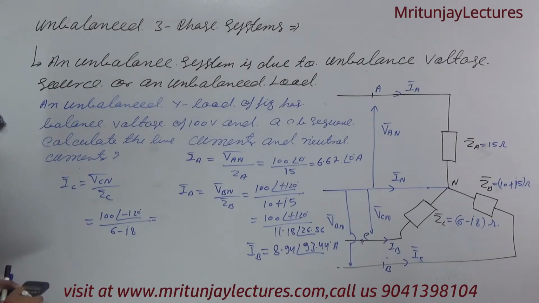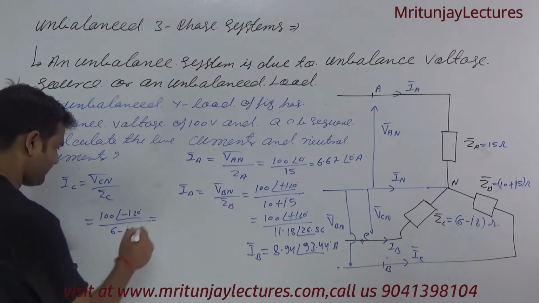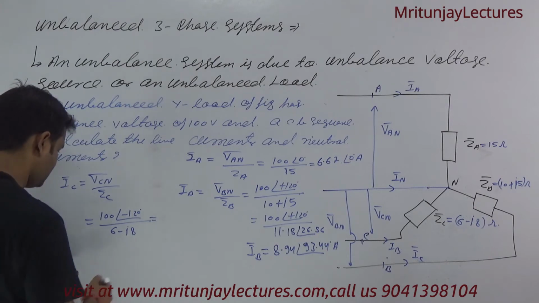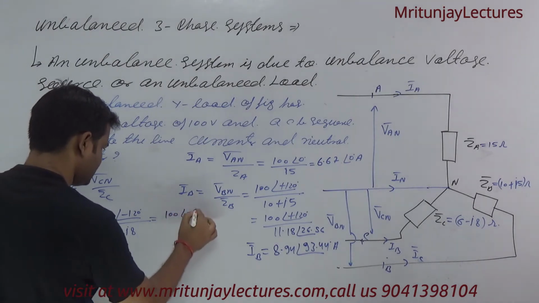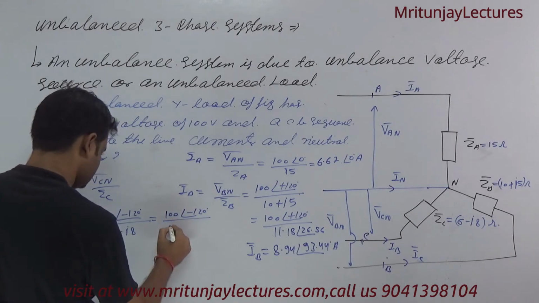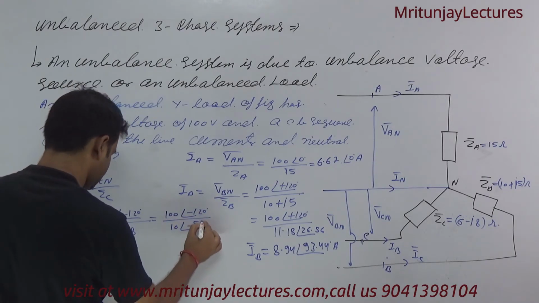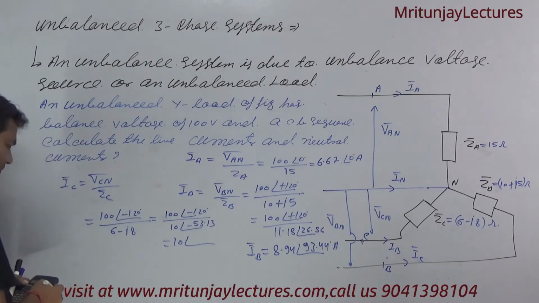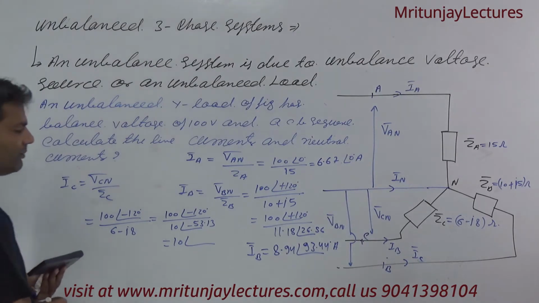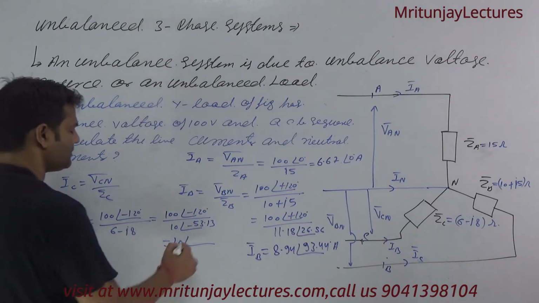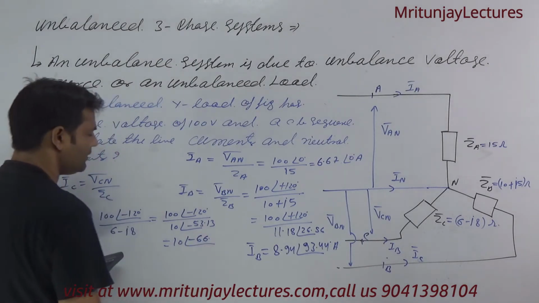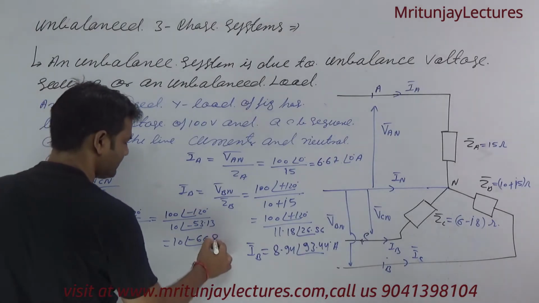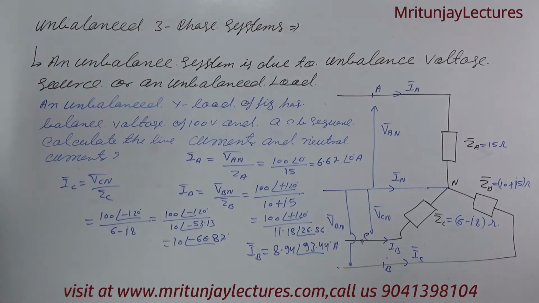It is written as 6 minus 8J, that is 10 at the angle minus 53.13. So that is 10 at the angle minus 120 plus 53 point something, that is minus 66.87. Okay, that is IC.